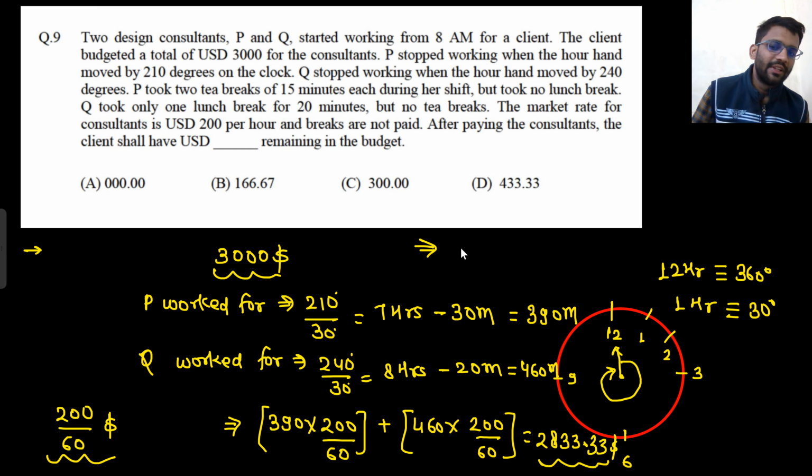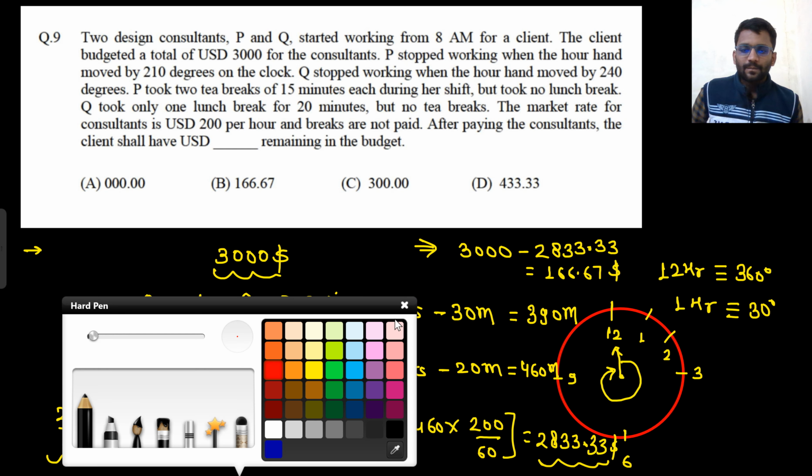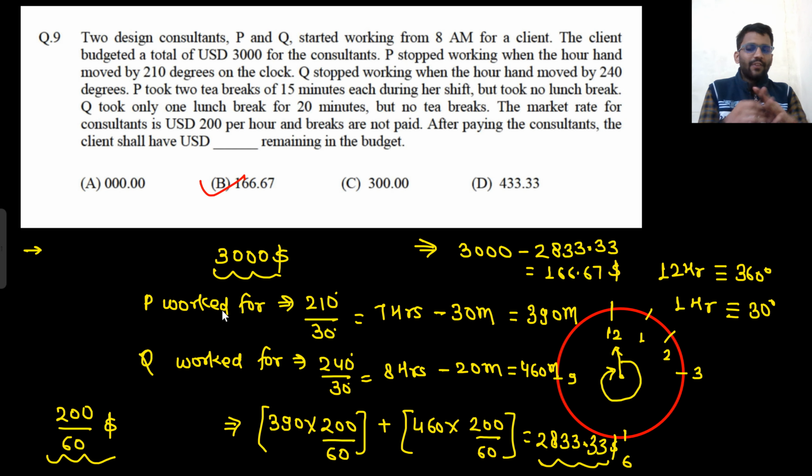So what will be the left amount? That would be 3000 minus 2833.33, which is $166.67. The answer would be B. We just found the total working minutes.